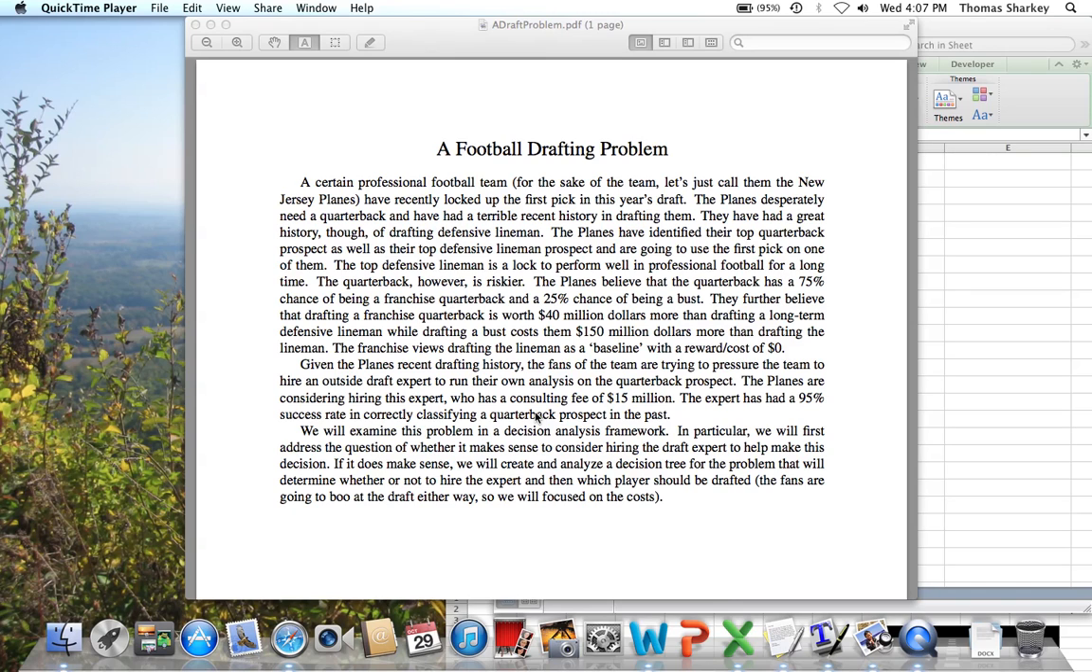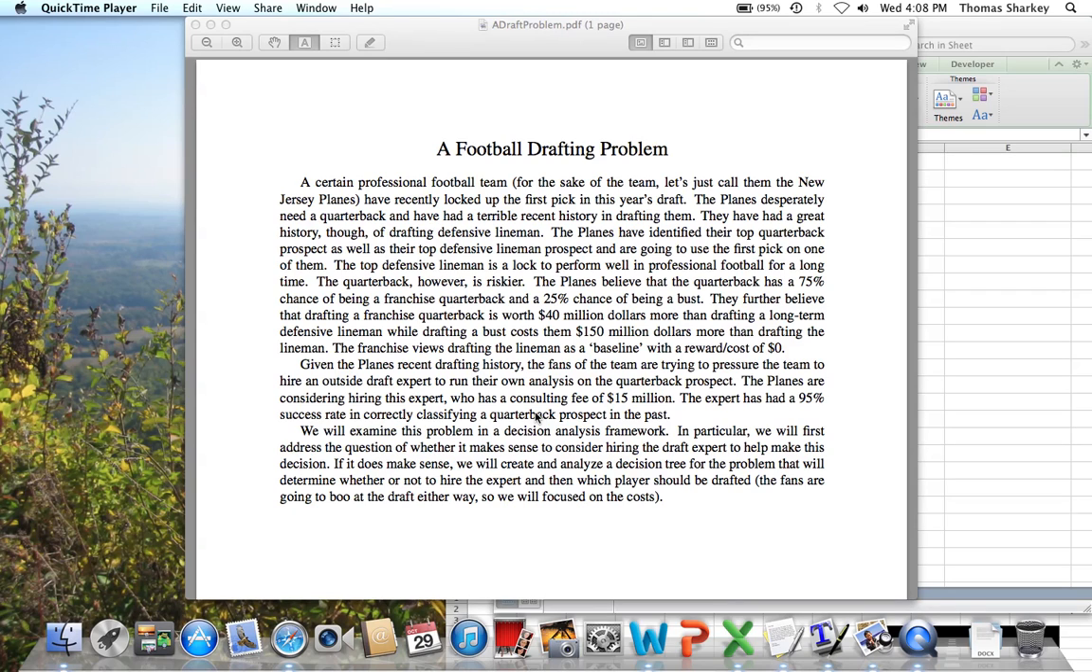The quarterback has a 75% chance of being a franchise quarterback, but also a 25% chance of being a bust. Based on cost estimates, if they draft a quarterback and he turns out to be a franchise quarterback, he's worth $40 million to the team, more than simply drafting a defensive lineman. If the quarterback ends up being a bust, it's going to cost them $150 million. These are estimates based on how long it will be before they actually find a quarterback that can play for more than a handful of years on the team.